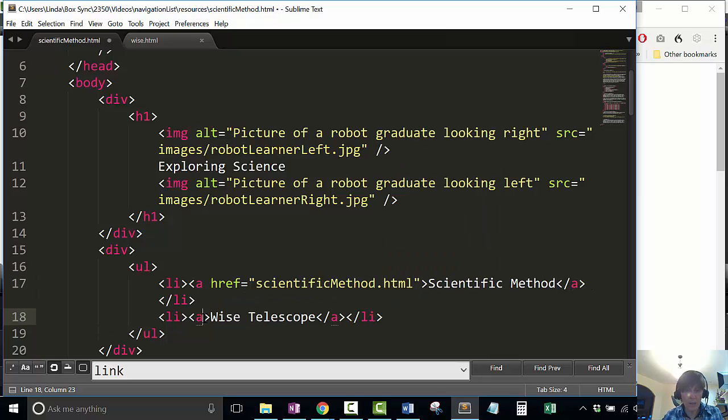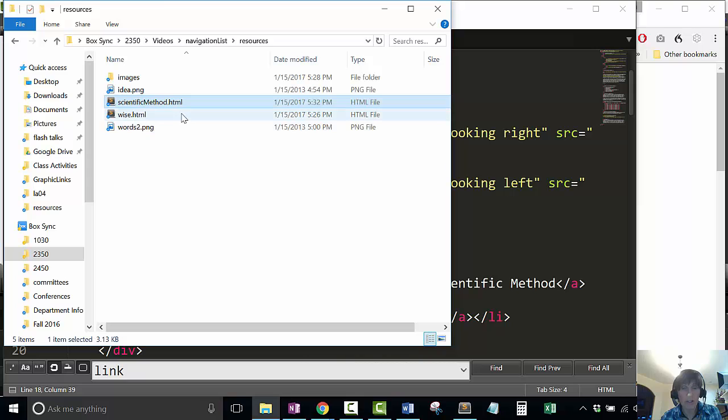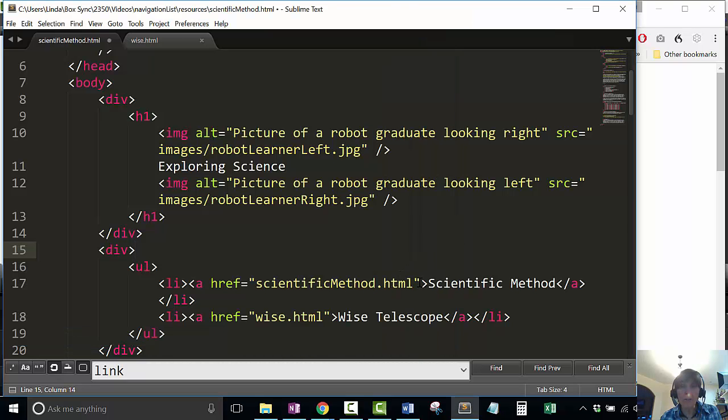And on the WISE one, I want it to look exactly where it is for the file called wise.html. Now both those files live right here in this location. And so all I have to do for the entire link is put the name of the file. So it won't go back out on the web and look for a server and then a file inside a server. It will simply look for a file that is in the same folder.